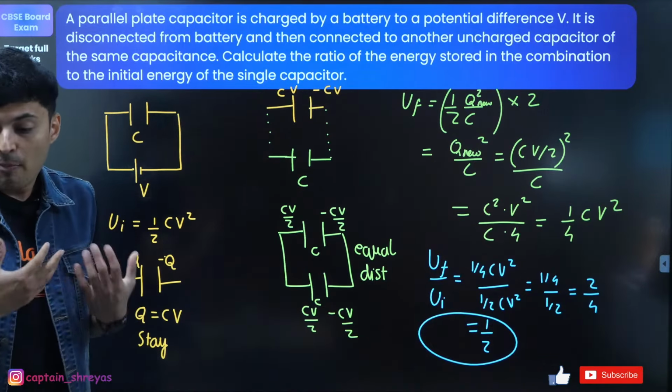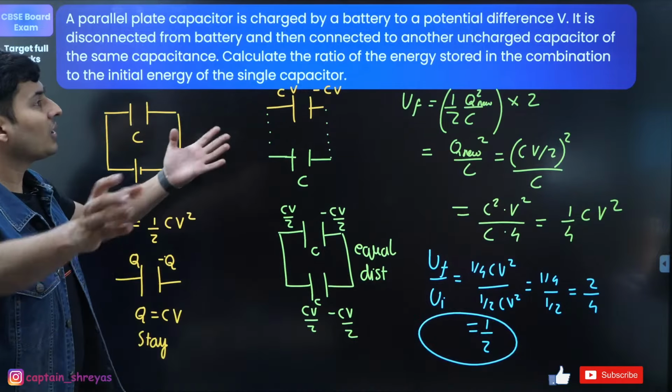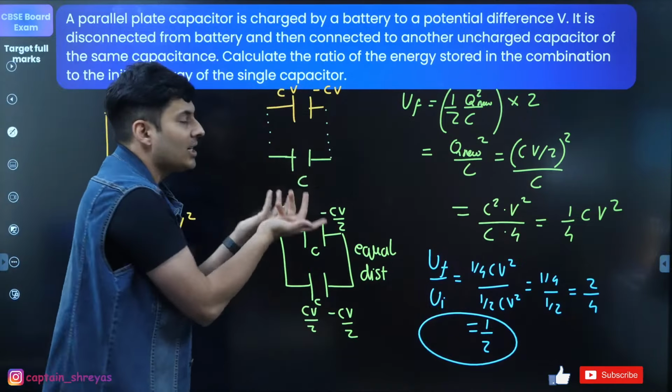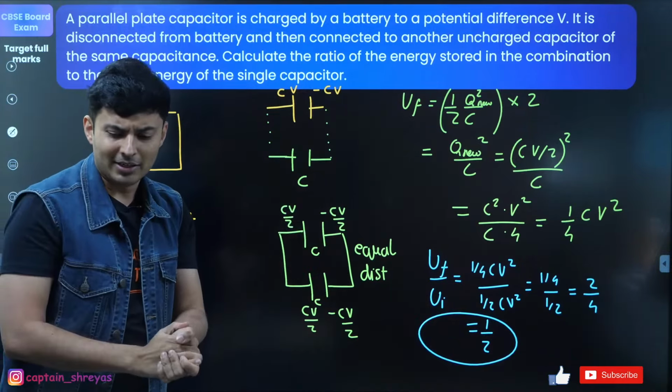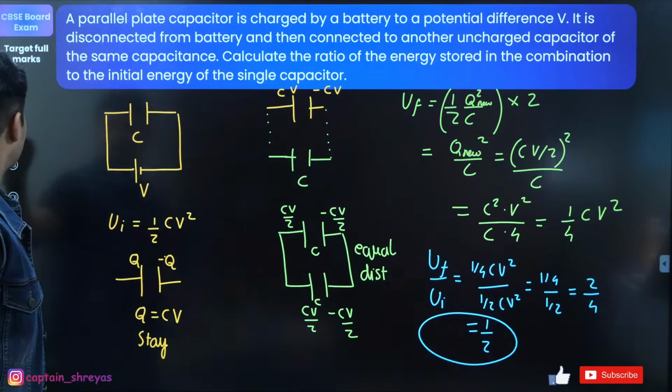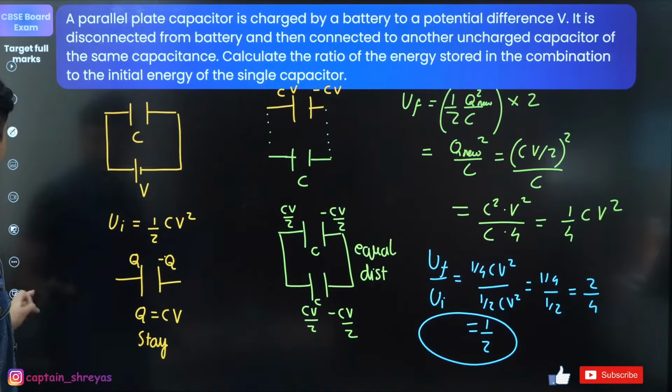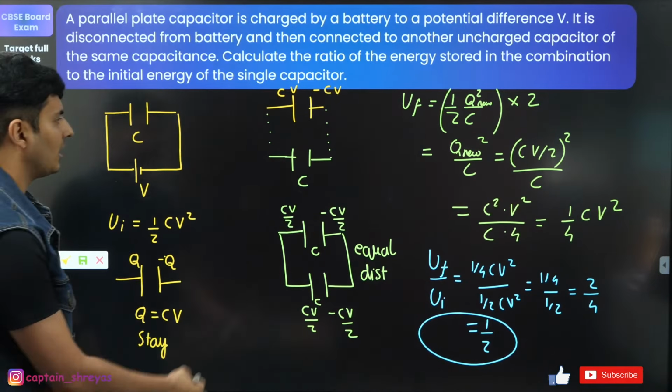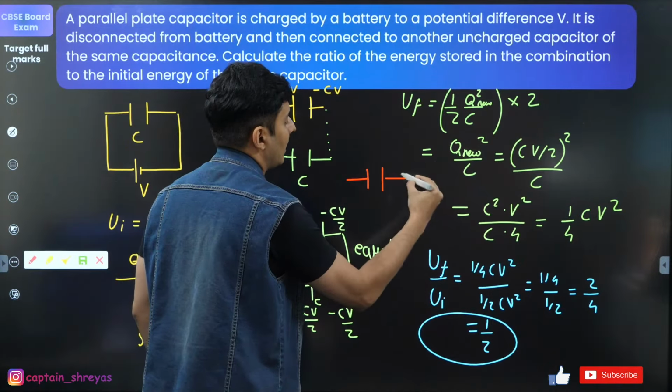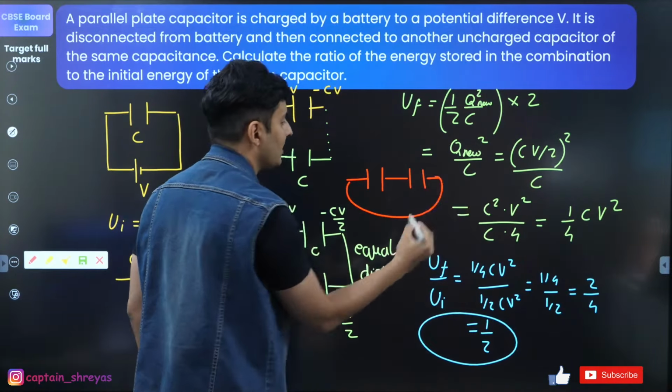Why did you take parallel? Why did I take parallel? Because it is given that it is connected to an uncharged capacitor. How else can you connect? Just think about it. If I had to connect two capacitors, one charged, one uncharged, what else can you do? You will say, sir, can I not do like this? Now, is it not in series?